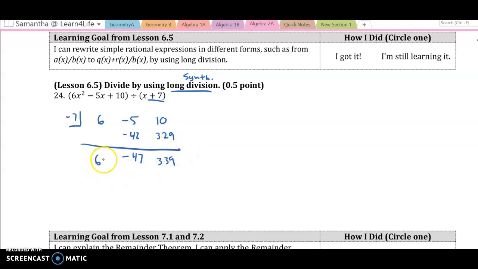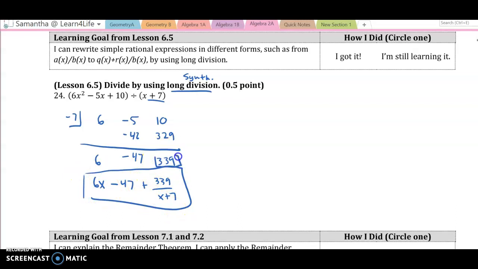And so these are the coefficients of my answer, right? And I start at one degree less than what I started with. So 6x minus 47 plus 339 over x plus 7, over the x plus 7 that we divided by, because the remainder is 339.